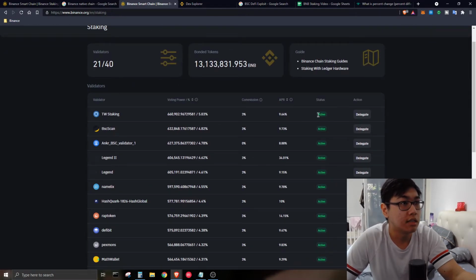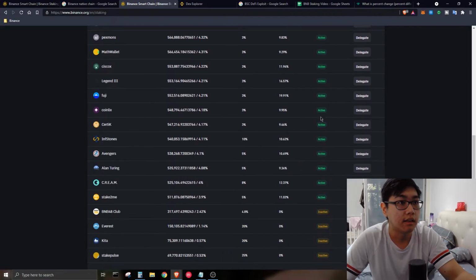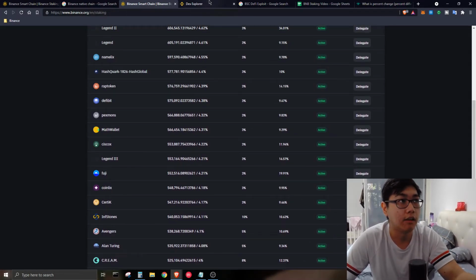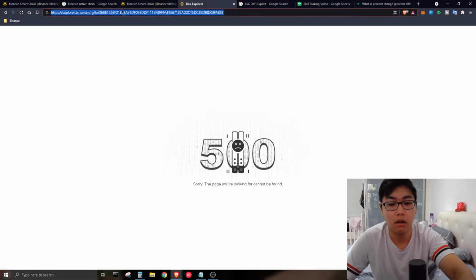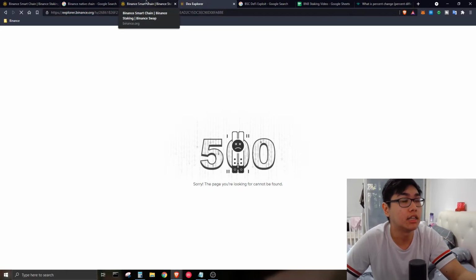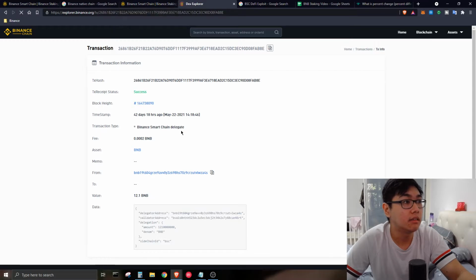Over here you can see that on the validators, if you delegate your funds to a validator and they are not active, it is going to be shown as inactive. I forgot which validator I put my funds with, but it was inactive, therefore I needed to switch my funds off. So I switched my delegation to another validator. It does not show the name, so basically I swapped the address out.